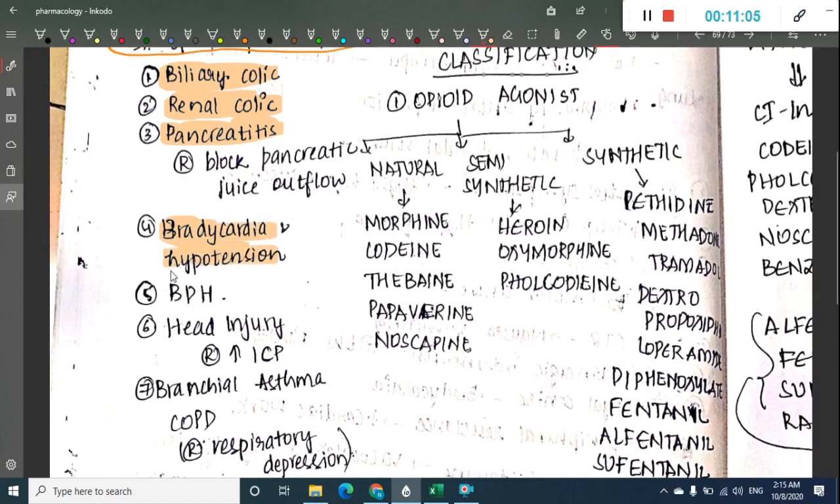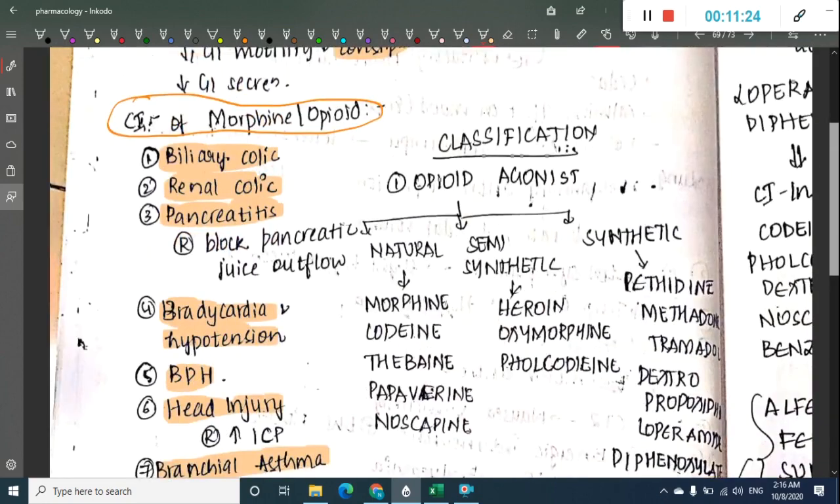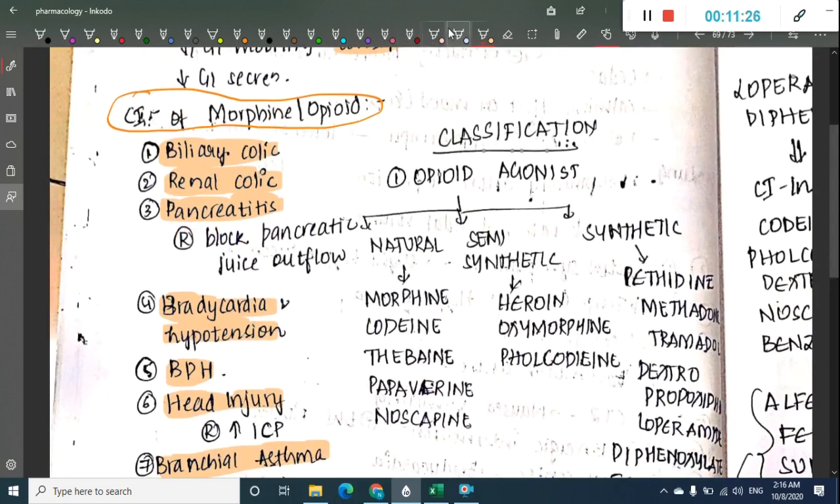They are contraindicated in bradycardia, hypotension, benign prostatic hyperplasia, and head injury where there is increased intracranial pressure. They are contraindicated in bronchial asthma and COPD because of respiratory depression, and they are even contraindicated in babies. So these are the main contraindications of morphine.